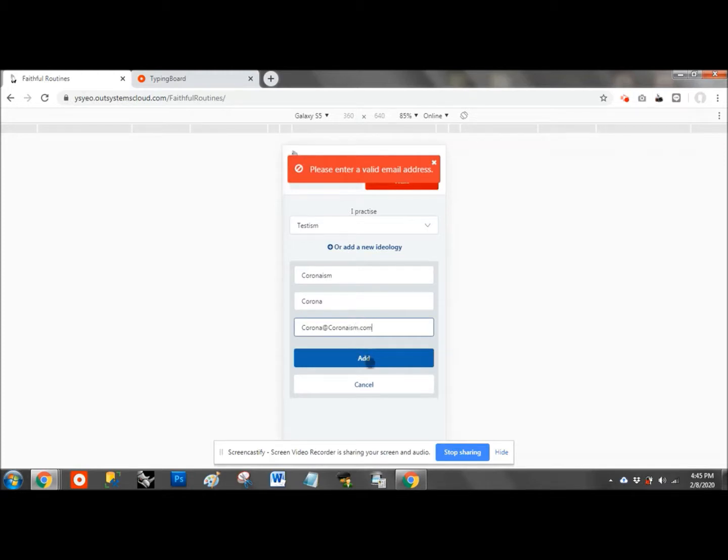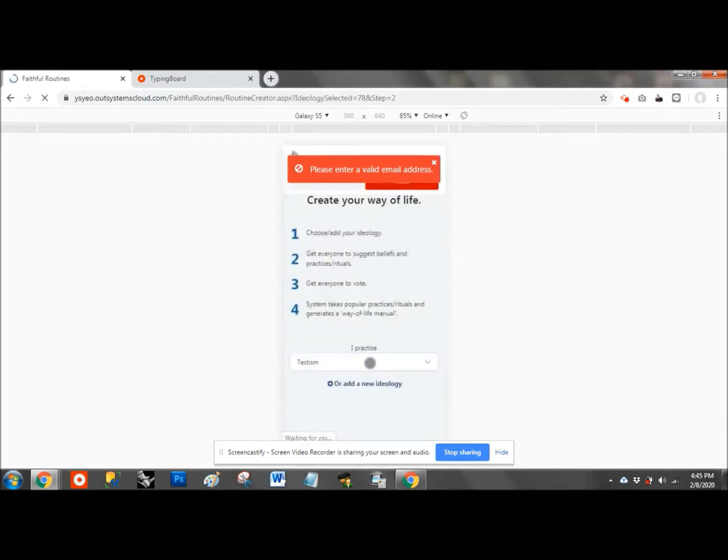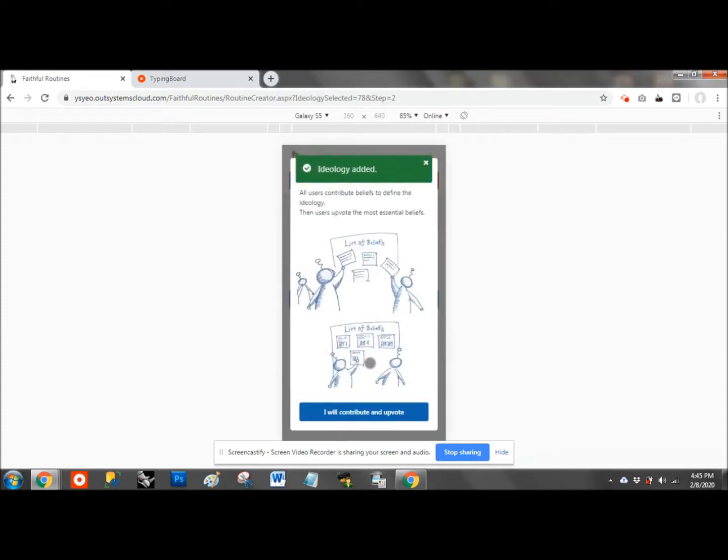Corona@coronaism.com. Okay. So now we added this ideology. Also note that just now email and names are stored as session variables, so you don't have to type them again and again when you create posts. Okay, so this is one of the user experience considerations.